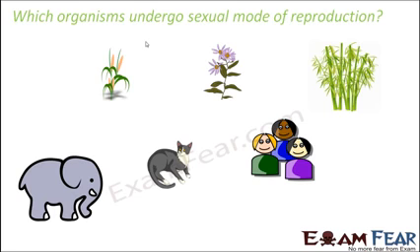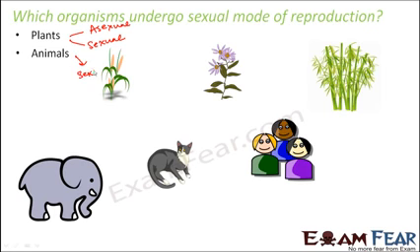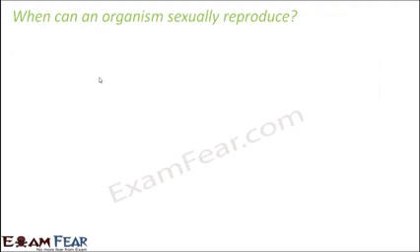So in plants we see both the sexual as well as asexual mode, like plants are open to both ways of reproduction. So you actually see both of them. Whereas in case of animals, they mostly prefer the sexual mode. In fact, sexual mode of reproduction is the only mode of reproduction for animals. So when I say animals, I mean all the animals. In some of the fungi also we see sexual mode of reproduction.